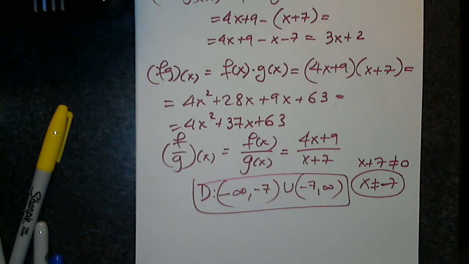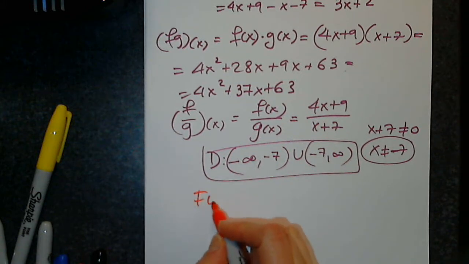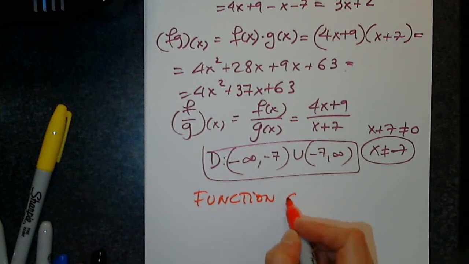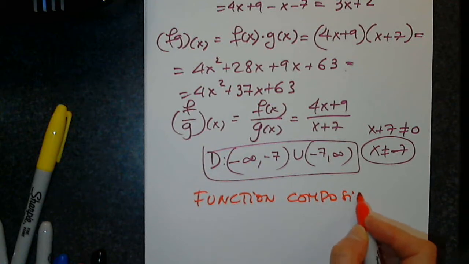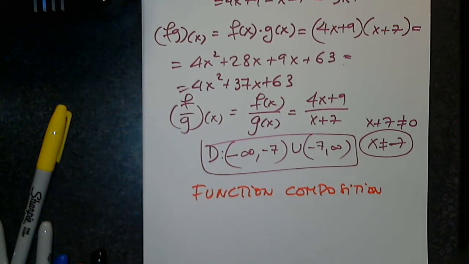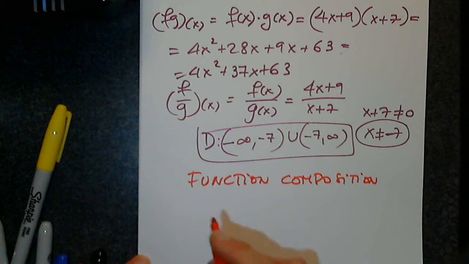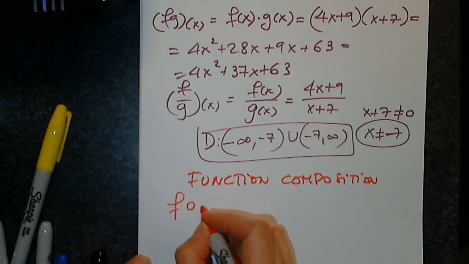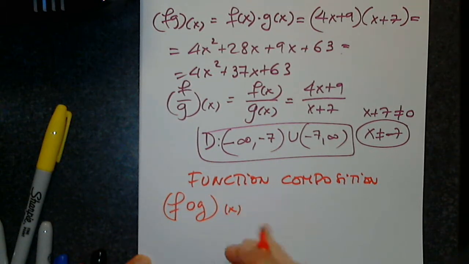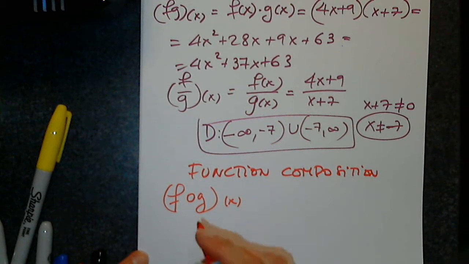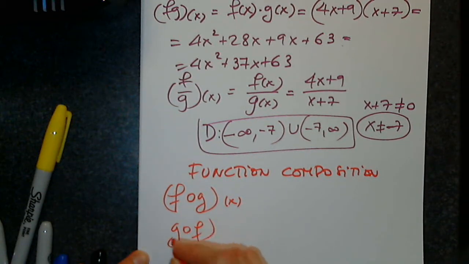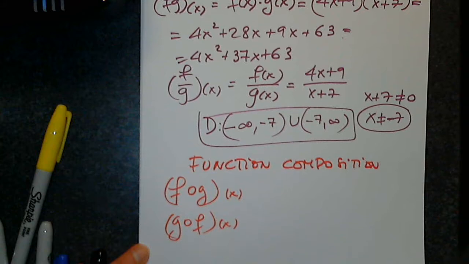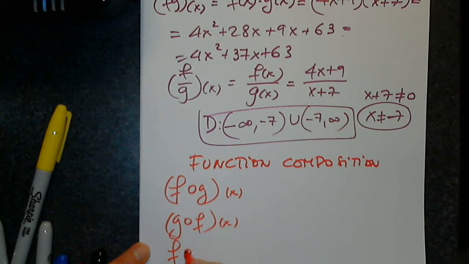Very good. There is a fifth method of finding new functions, and it's called function composition. Here's the notation. Not to be confused with the product. I will write down how we read this in a second.